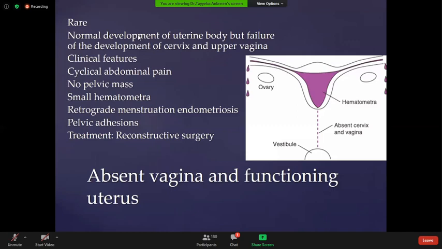Retrograde menstruation occurs when there is a collection inside the cavity. There is a chance that the blood spills out through the tube into the pelvic cavity, and it causes endometriosis or pelvic adhesion. Treatment is reconstructive surgery and adhesiolysis, and patients sometimes need infertility treatment due to these adhesions or endometriosis.